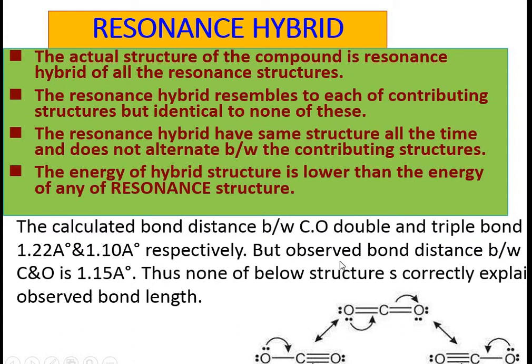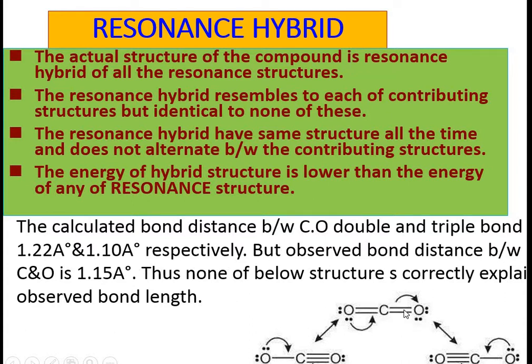But in CO2, the observed bond distance is 1.15. We see that if there is a double bond, the bond length should be 1.22. If there is a triple bond, the bond length should be 1.10. But the bond length in CO2 is 1.15 angstrom.